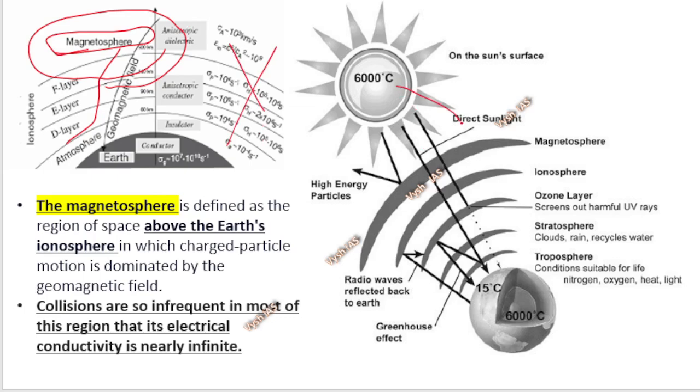So the sun is there, this much sunlight is there, and high energy particles are reflecting here in the magnetosphere. There is an ionosphere, and there is an ozone layer which will screen the UV rays. There is a stratosphere where clouds, rain and recycling of water happens. There is this troposphere where conditions are suitable for life: nitrogen, oxygen, heat, light, meaning our normal atmosphere is this one. Okay, troposphere. So here are the basics.